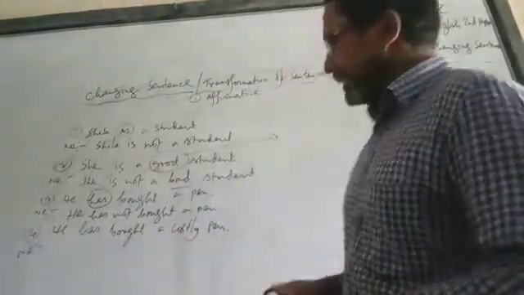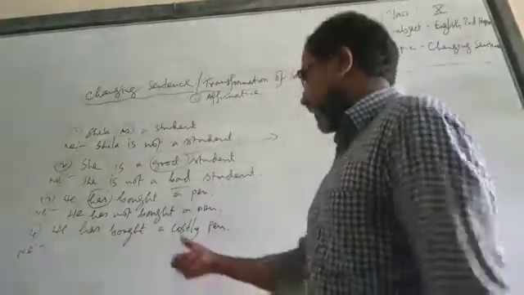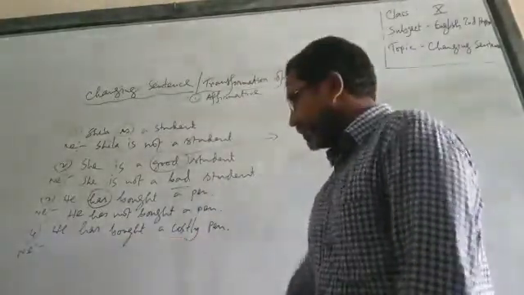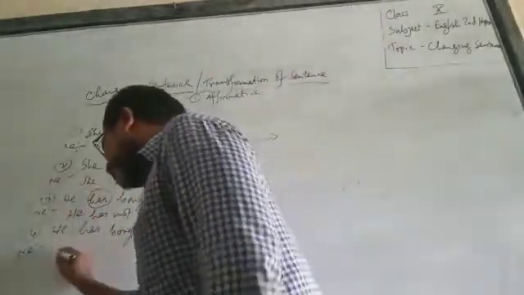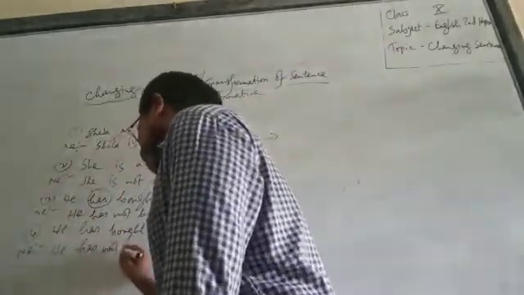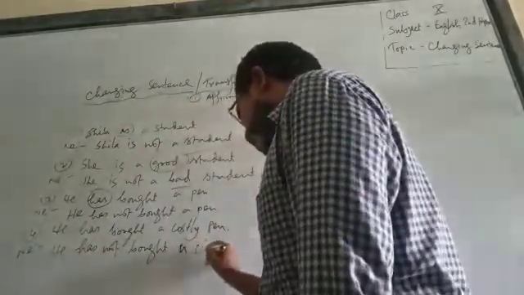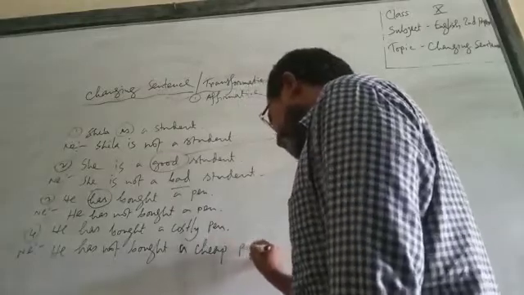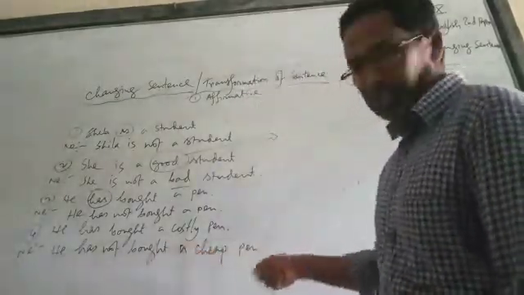Now, dear students, come to question number 4. You can see there is an adjective here. What? Costly. So whenever I turn the sentence into negative, it will be like this: He has not bought a. The antonym of costly is what? Cheap. Cheap pen. He has not bought a cheap pen.